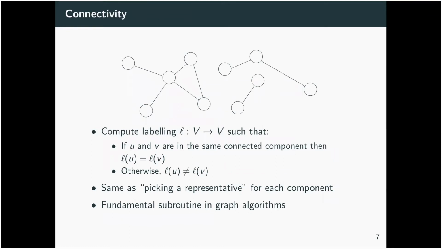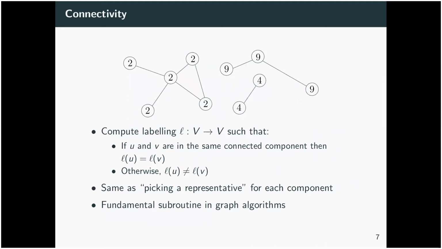Okay, so let's introduce the problem now. The problem is connectivity. This is a standard problem in graph theory, but I'll go through it anyway. We want to compute a labeling such that if two of our vertices are in the same component, they have the same labels, and if they're in different components, they have different labels. So for example, this would be an appropriate labeling for the above graph. We're going to have the range of this function be vertices, so we can think of this as picking a representative for each component. Say one of these vertices in the left component is actually called 2, and we're going to pick that as a leader.